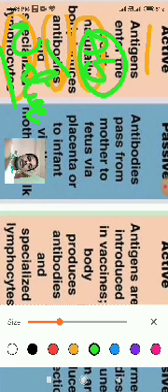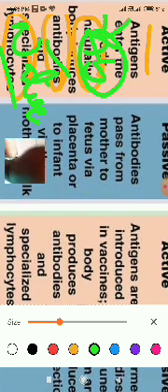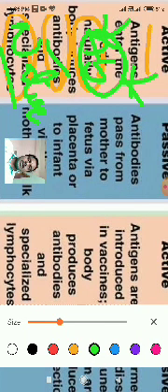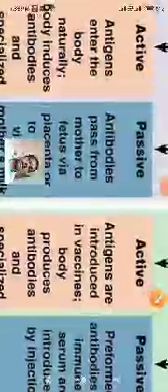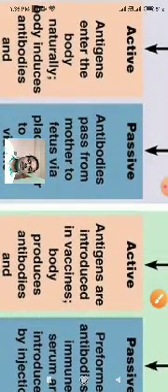Because the cold and cough antigens enter our body. After their entry, our body produces antibodies, and in some days or weeks our body recovers. Naturally our body produces the antibodies against the antigens,